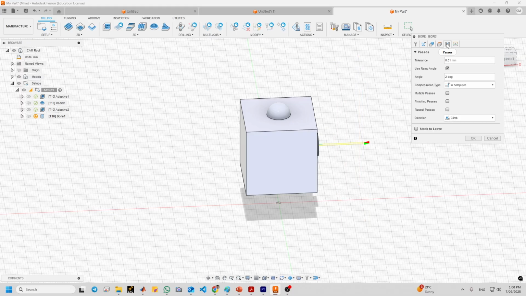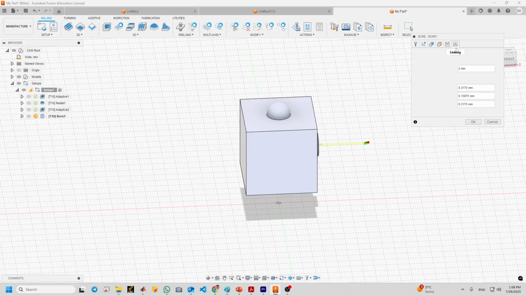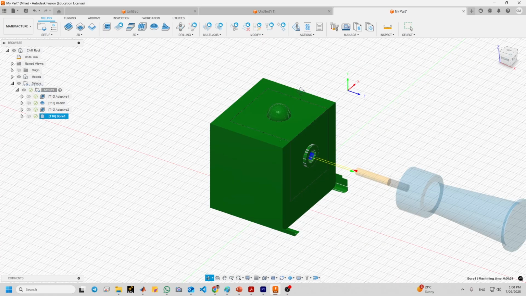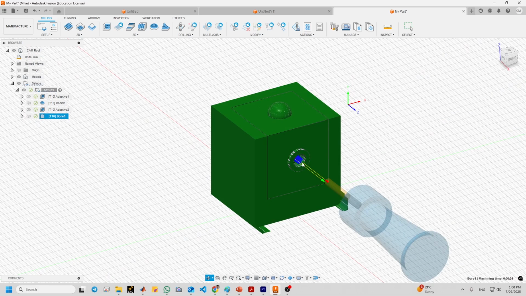Go to the passes tab and leave all of the defaults as they are. Now go to the linking. Again, no need to change anything. Click OK. And you can see that the material is gone here.